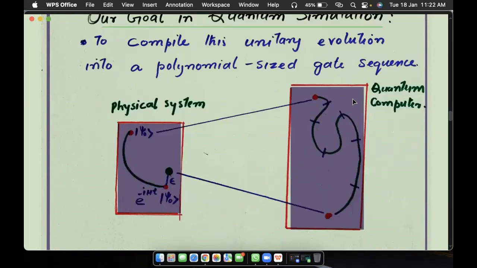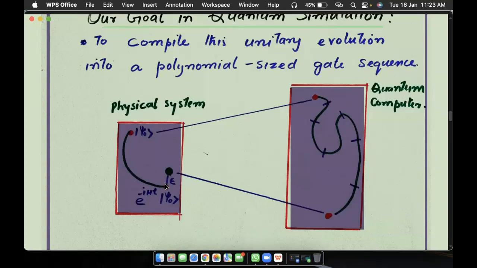And this is our quantum computer on which we are doing the simulation. What do we mean by quantum simulator? We mimic all the properties of the physical system on some quantum system, so that it is controllable and we can control it. But this physical system we cannot control because it is very complex, and we do not have advanced enough technology to play with it. Now, this is the original wave function in this physical system, psi 0, and it evolves with time under the unitary evolution operator e to the power minus iHt to another point. So this is its evolution.